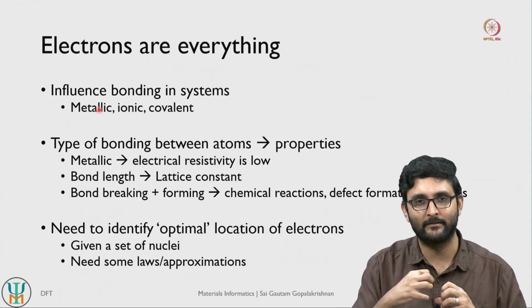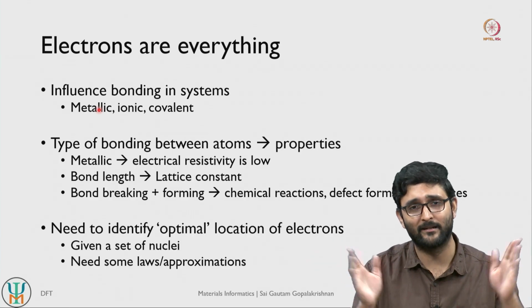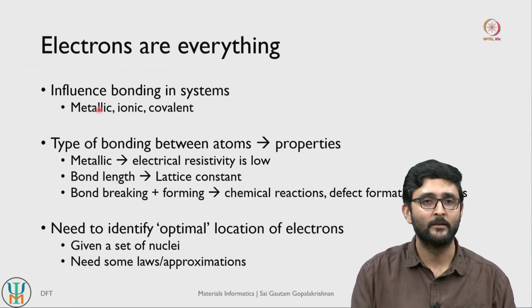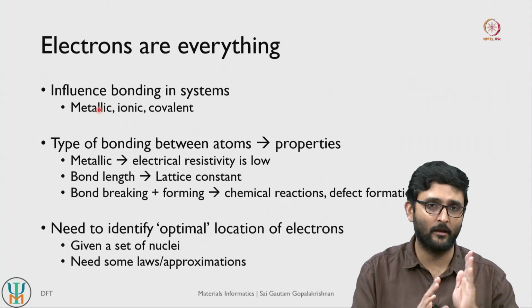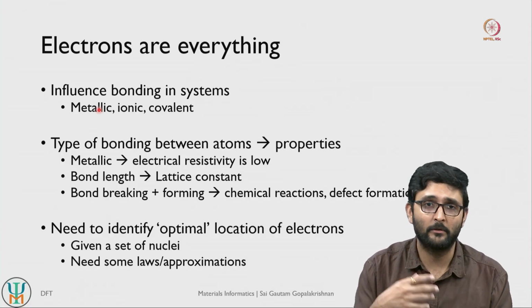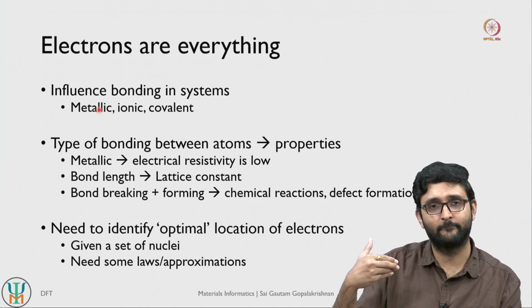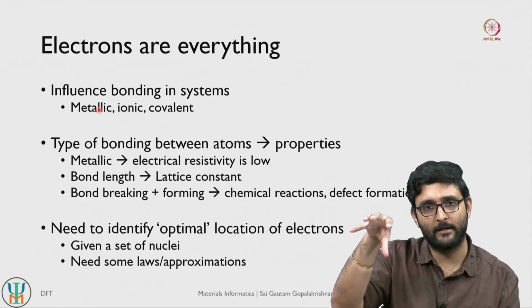In an ionic bonding there is distinct electron donation, and in covalent bonding there is directional sharing of electrons, right. There are distinct directions along which electrons are shared, and along the other directions there are no electrons. So electrons basically dictate bonding,